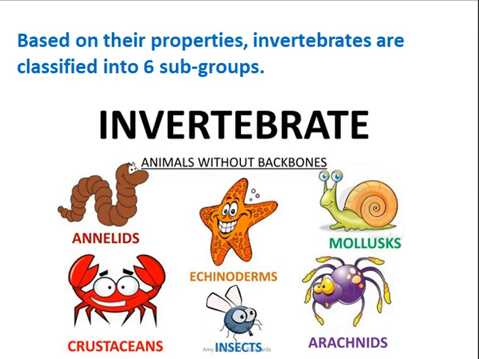The first group is insects. Insects are small arthropod animals that have 3 pairs of legs. It means they have 6 legs and generally 1 or 2 pairs of wings. Insects may include ants, bees, butterflies, ladybugs, etc. The second group is the mollusks.